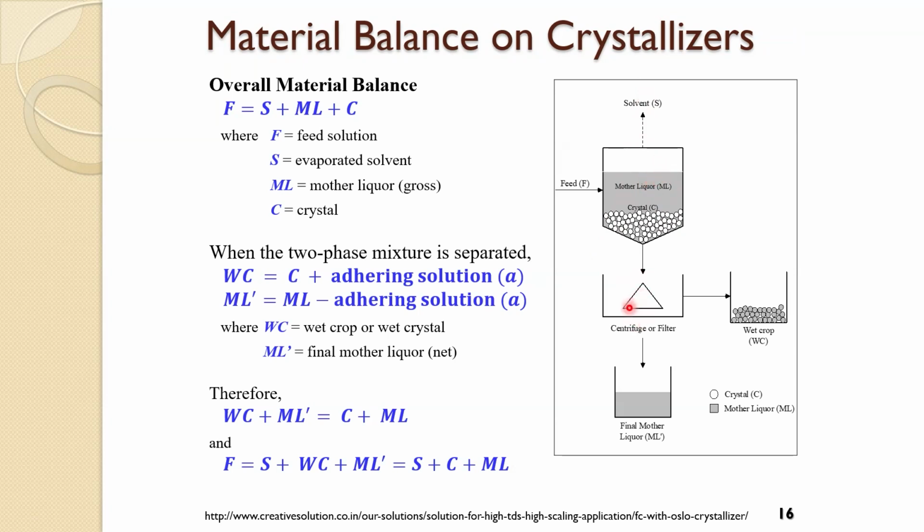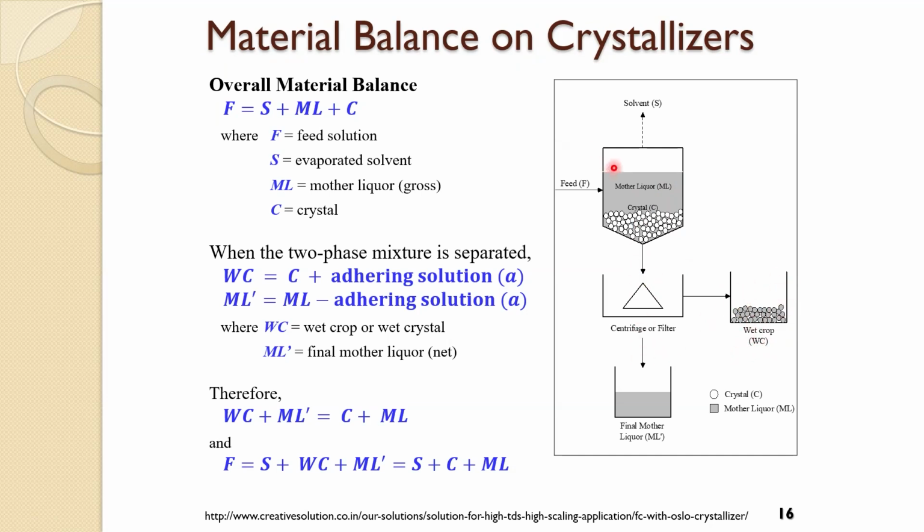So sometimes there is a need to either centrifuge or filter this, to remove further or to aid in the separation. So the crystals here, you can see these are dark colored crystals because together with the crystals is the mother liquor. It coats the crystal. That's why the wet crop or the wet crystal here is colored.